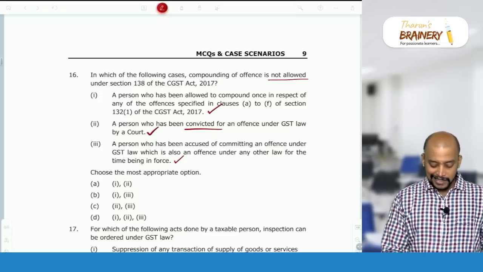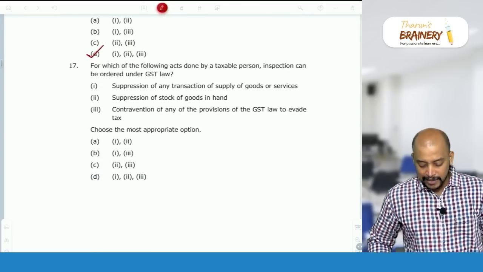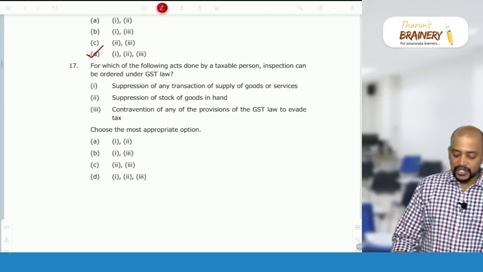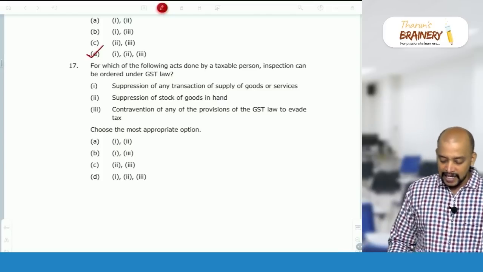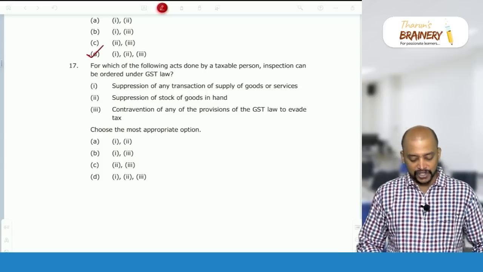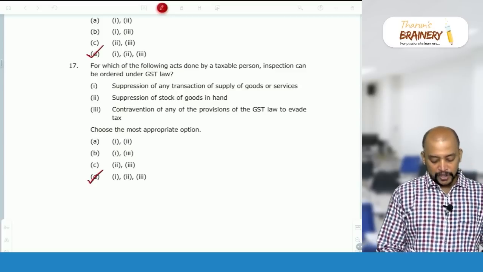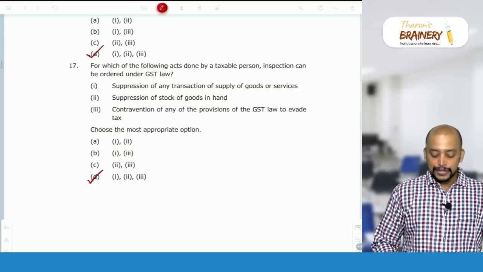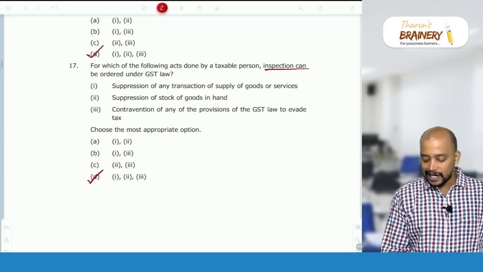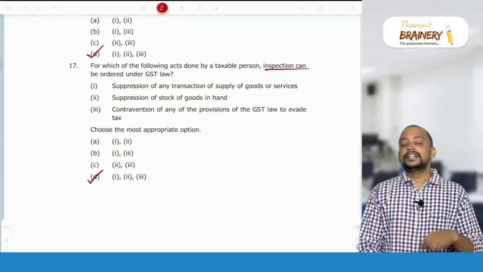So in these 3 cases, compounding is not possible. Question 17: For which of the following acts done by a taxable person, inspection can be ordered under GST law? Suppression of any transaction, suppression of stock, contravention of any provision with an intent to evade tax. So for 17, again option D, all these cases. Inspection can be ordered under section 67.